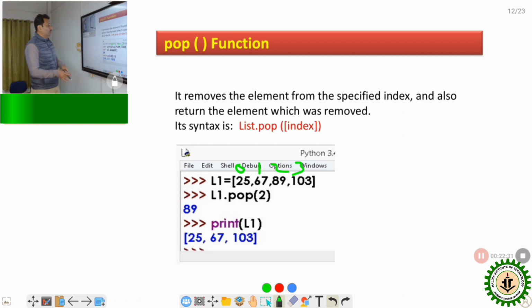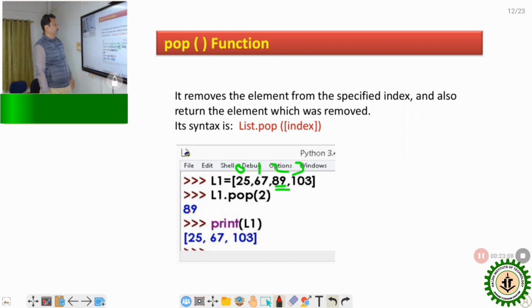Now we want to delete the value at one of these indexes. Just write L1.pop(2). This means the element at index 2, which is 89, will be removed from the list and its value is shown.